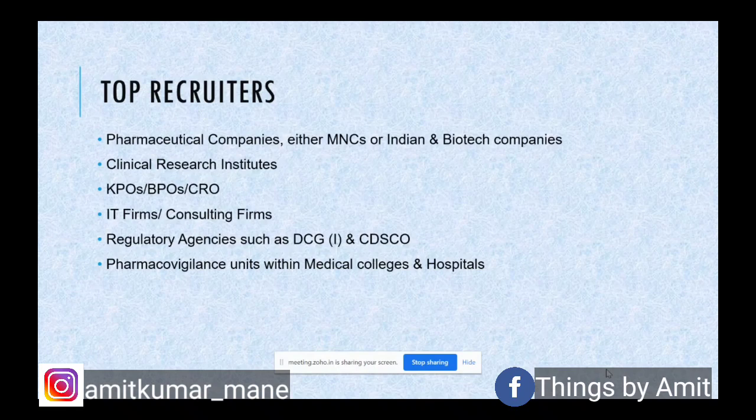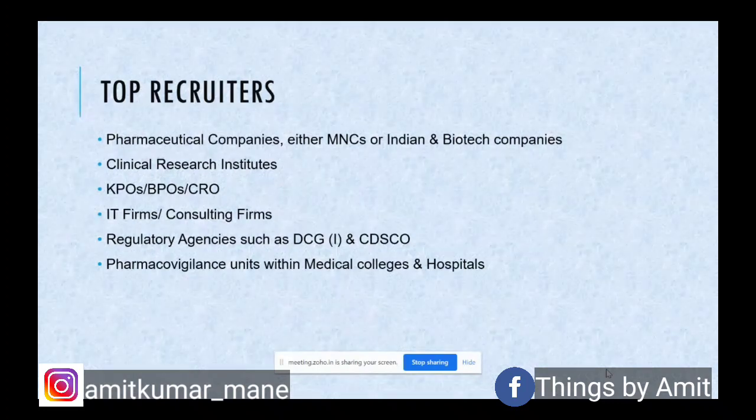What is a KPO or BPO? Maybe these are business process outsourcing organizations. You might have heard of, say, Tata Consultancy Services, or maybe Cognizant Technologies. These are certain examples of KPOs and BPOs who are dealing with pharmacovigilance services. IT firms, again, Tata Consultancy Services would qualify as an IT firm as well.